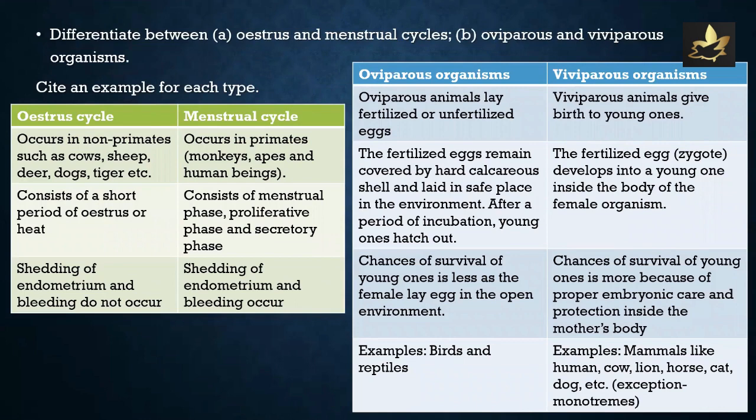Differentiate between oestrus and menstrual cycle and oviparous and viviparous organisms. Cite an example for each type. First, let us check the differences between oestrus cycle and menstrual cycle.